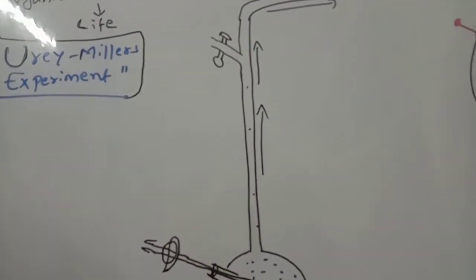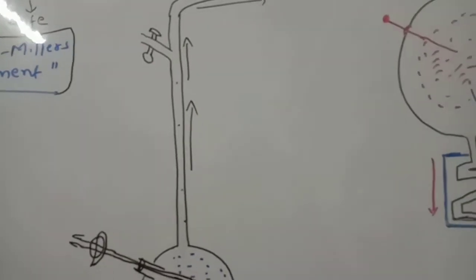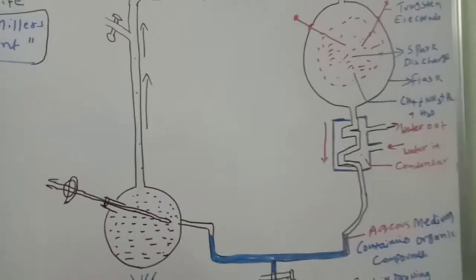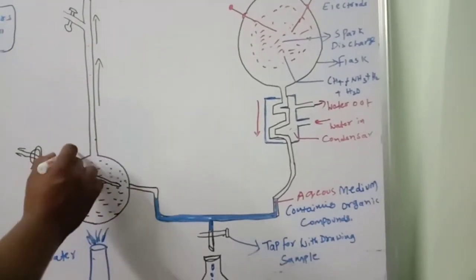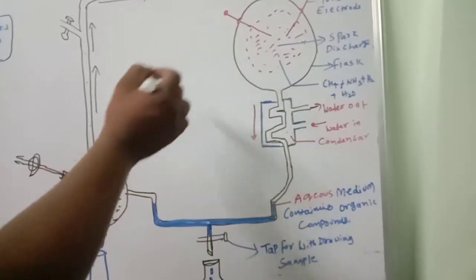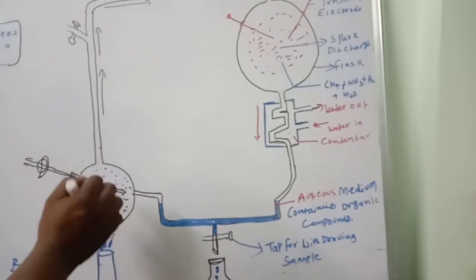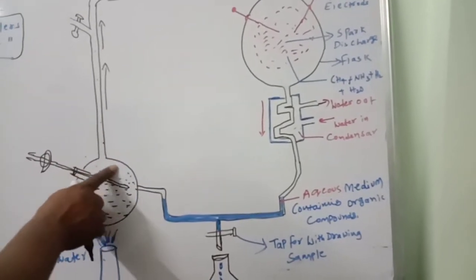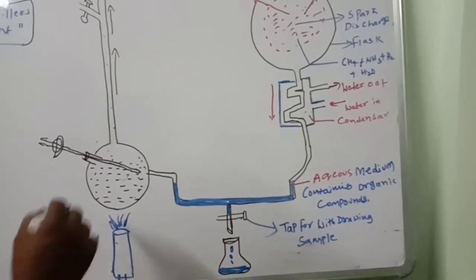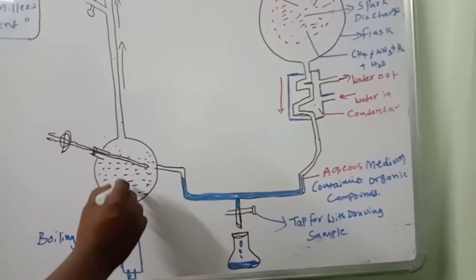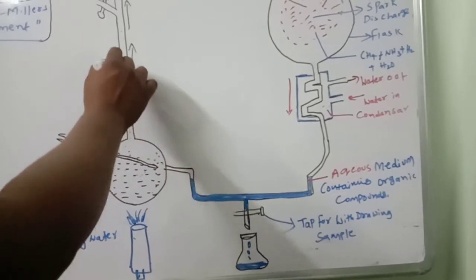Now you see the experiment. He took two flasks. In one flask, he took water and boiled it. After boiling, water vapor will be there.